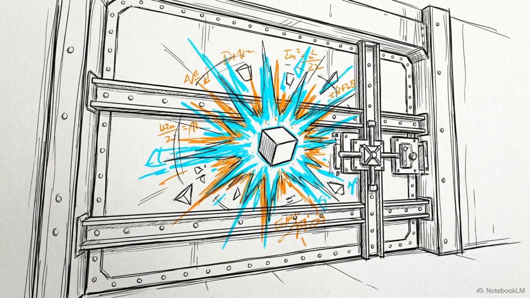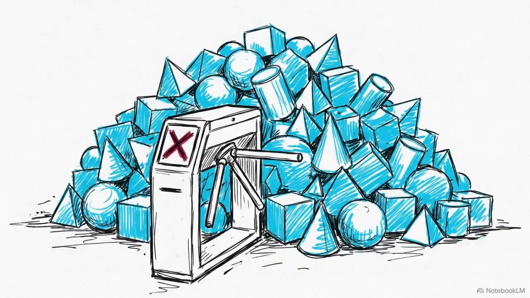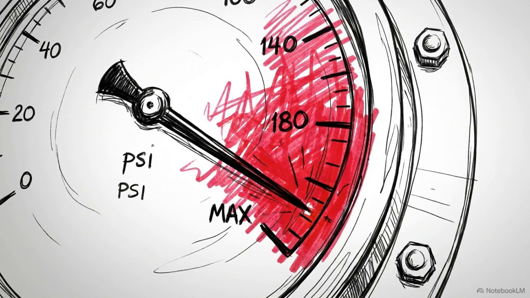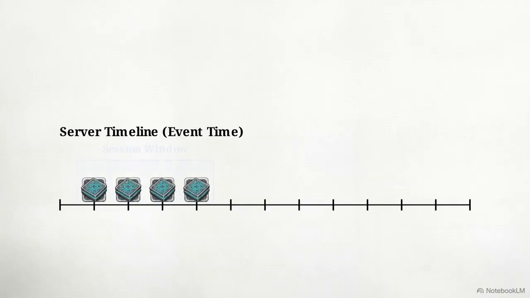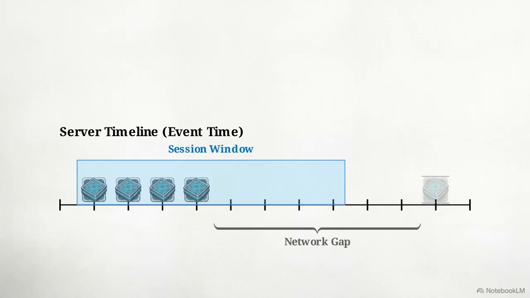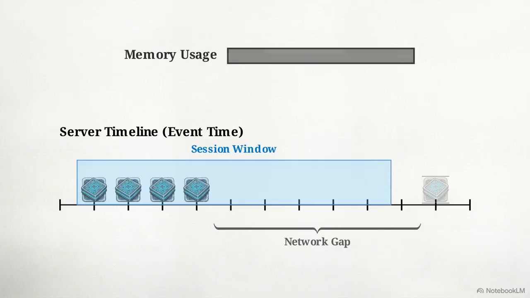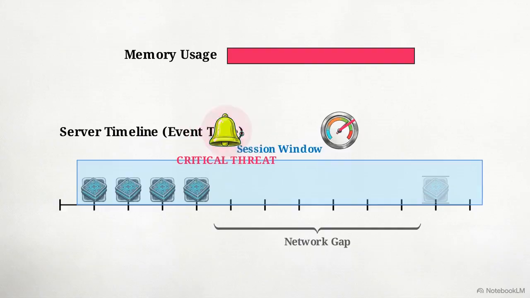Then there is arrival time, the precise moment a packet physically hits our system's ingress layer. Arrival time is strictly mapped to gateway rate limiting. The gateway doesn't care when the data was generated. It only evaluates the absolute volume of traffic hitting the edge right now. However, relying on event time to process stream aggregations introduces a critical threat. Notice how the session window on the server timeline is currently stretching infinitely to the right. It's waiting for a delayed packet that is stuck in a network gap. If we wait indefinitely, we will pin windows open and rapidly exhaust all server memory.